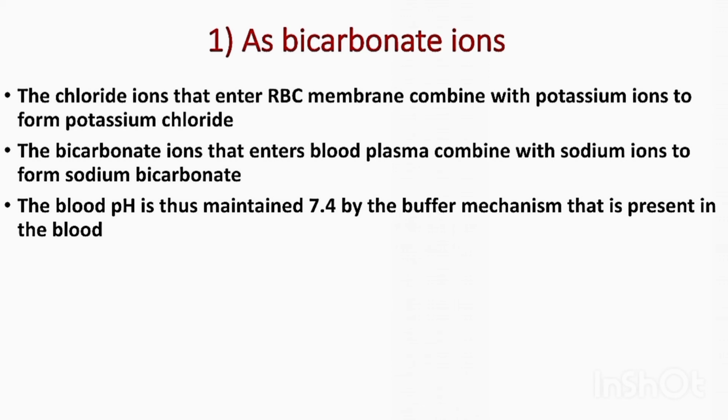So we learned that the accumulated hydrogen ion results in the acidity of blood. As a result of the whole process of Hamburger's phenomenon, the blood pH is thus maintained at 7.4, which means that the pH of the blood is basic. As a result, the buffer mechanism results in the pH recovery of the blood.